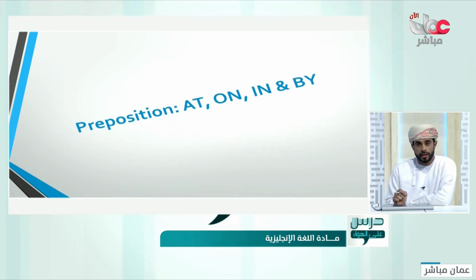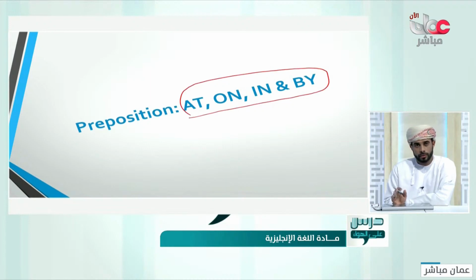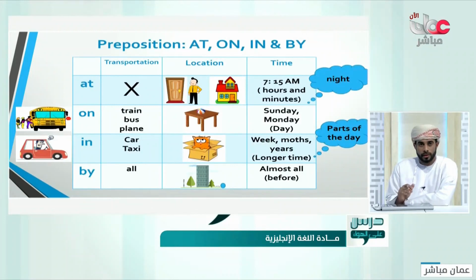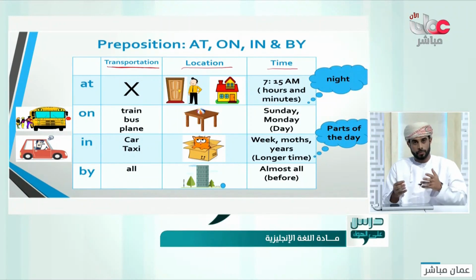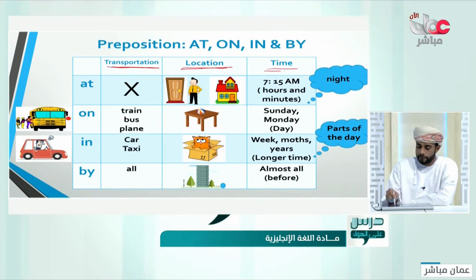Now, the second thing that students make mistakes at are prepositions, especially with at, on, in, and by. We are going to differentiate between each one in the usage. Have a look at this lovely scene in here. We use them with three things: transportation, location, and time. Again, transportation, like cars, airplanes, bus, this is transportation. Location, you all know what location means, and time.